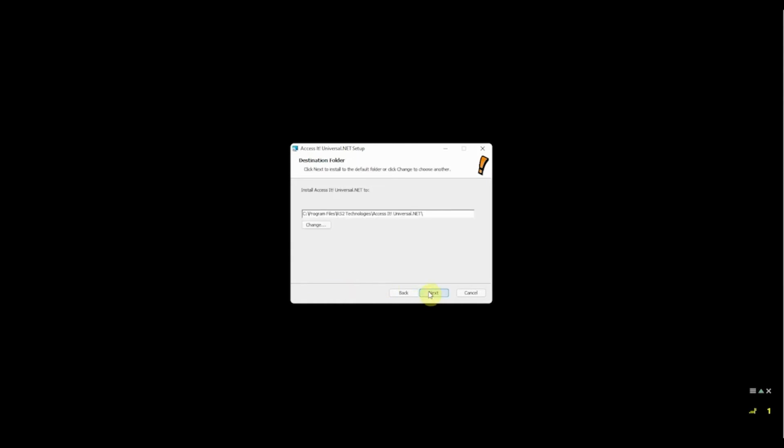A new window will appear. Click Next, accept the terms and conditions, and then click Next. Confirm the installation location. The default is the C drive. Click Next, then Install. The installation will confirm the presence of an existing SQL database and initiate the Access It instance.